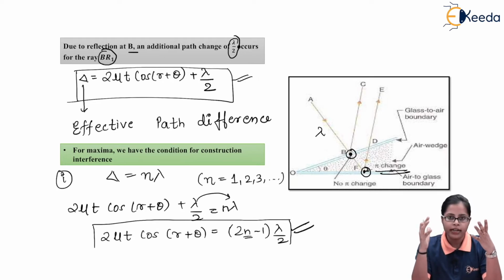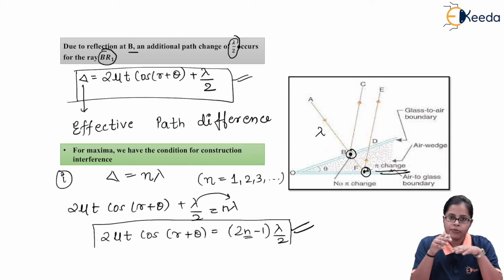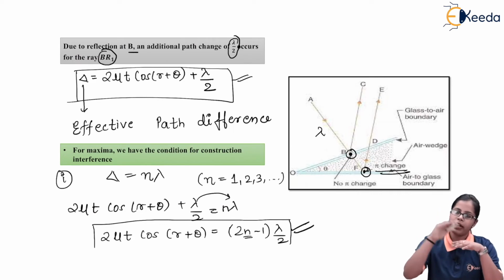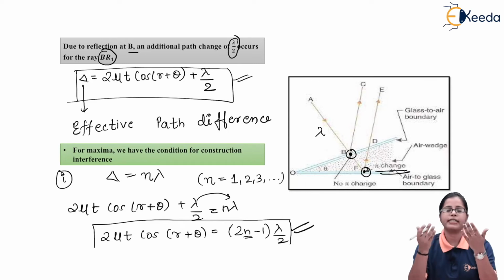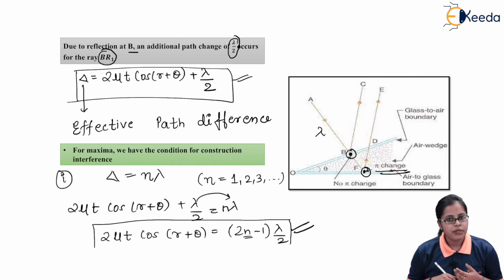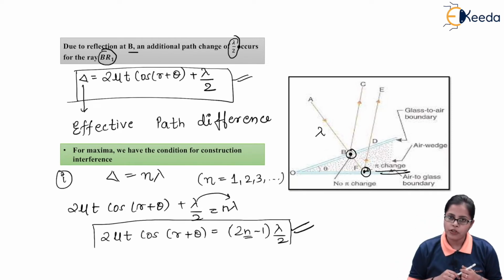So whenever we get a maxima and minima for a particular value of n, t should be constant, and for a wedge shaped film, t is only going to be constant if we get straight lines parallel to the thin edge of the wedge. So for the wedge shaped film, we get the thickness value to be constant.